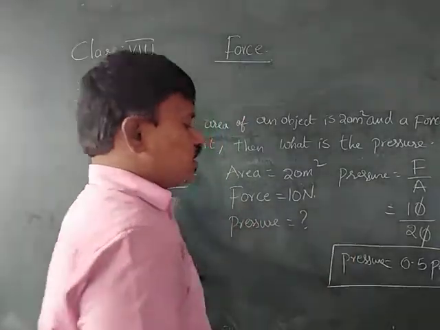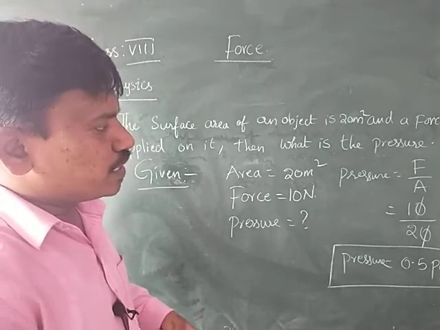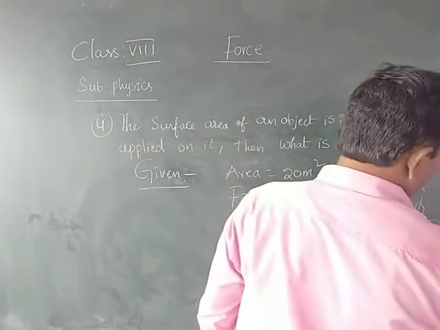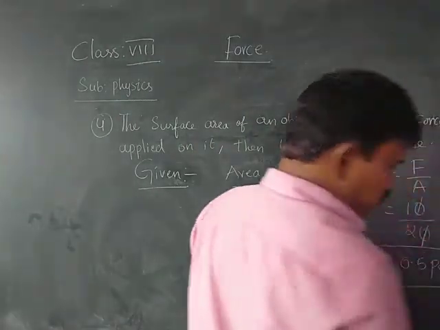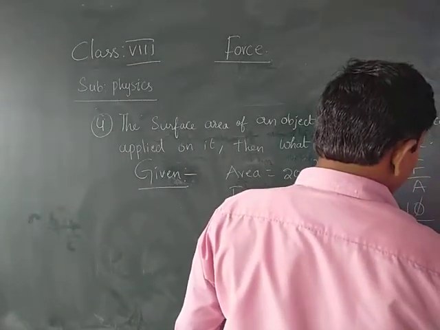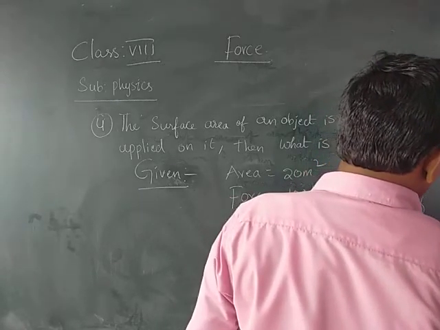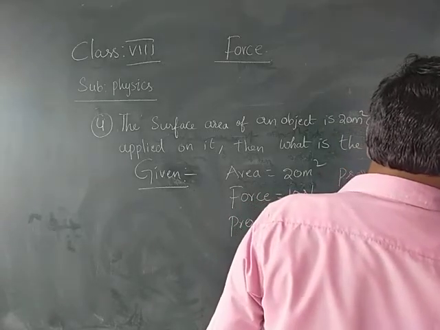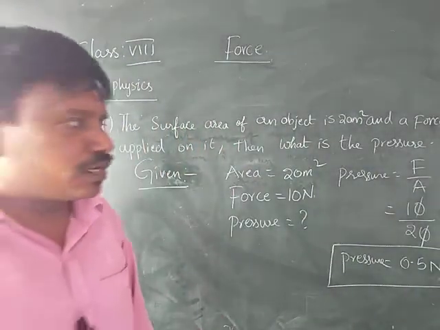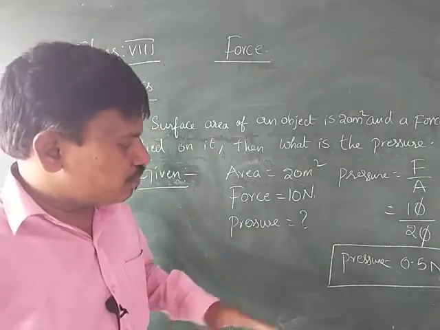This is about the problem, that is force per unit area. We can say Pascal, or we can also write Newton per meter square. So it is 0.5 Newton per meter square or Pascal. These are the units. You should compulsorily mention the units. Without the units, the answer is worthless. When you are doing any problem, you should mention the units.